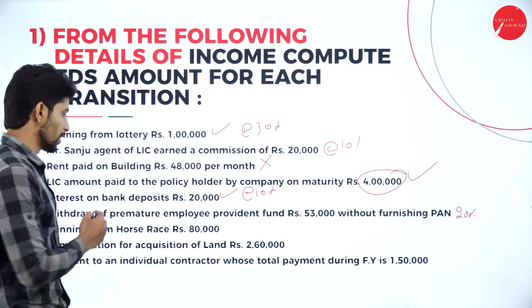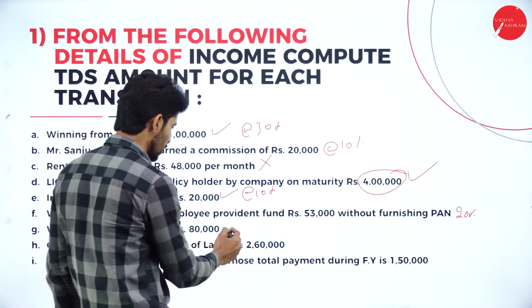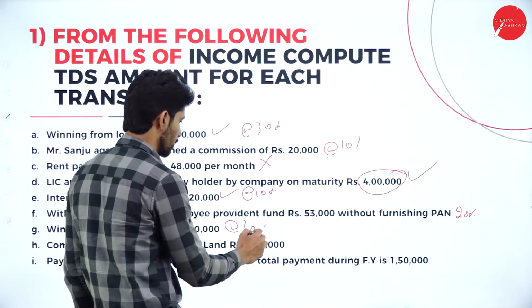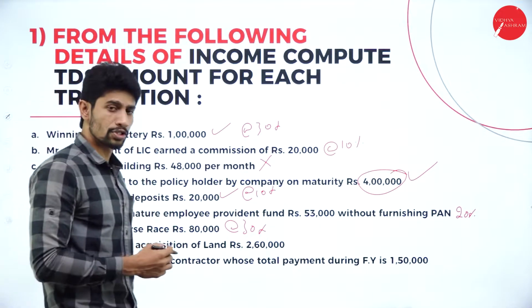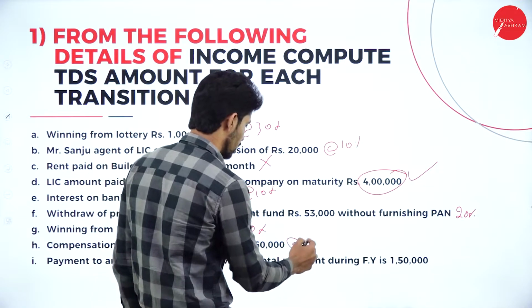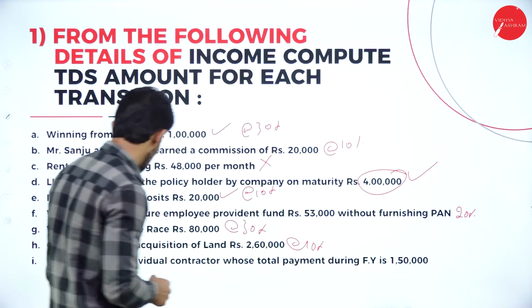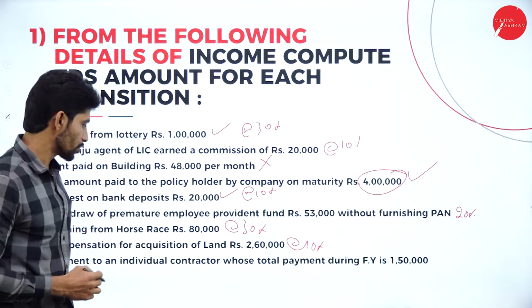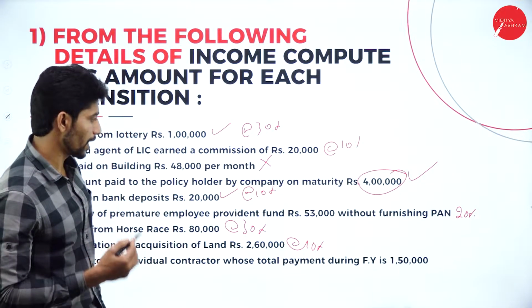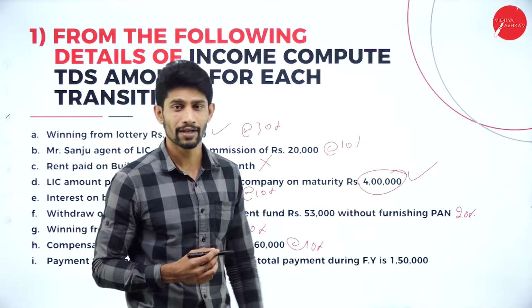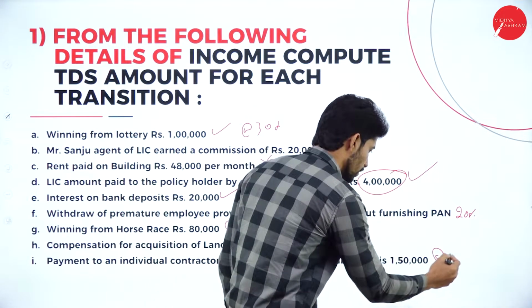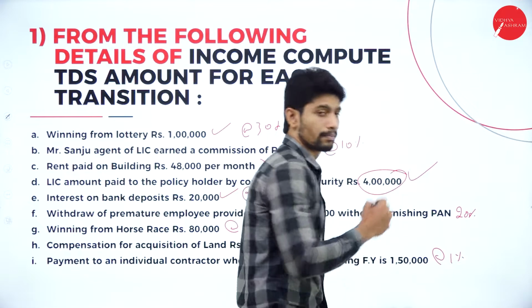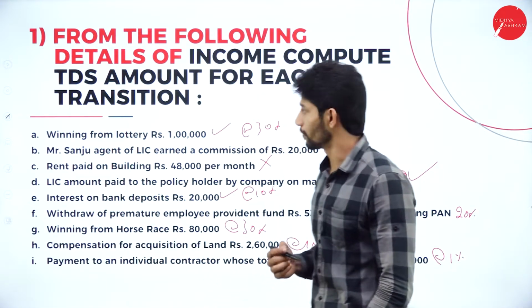Next one, winning from horse race. Yes, obviously 30% is applicable. Next, compensation for acquisition of land, rupees 2,60,000. Yes, 10% is applicable. Payment to an individual contractor whose total payment during the financial year is 1,50,000. So for an individual contractor, what is the rate of TDS applicable? It is 1%.